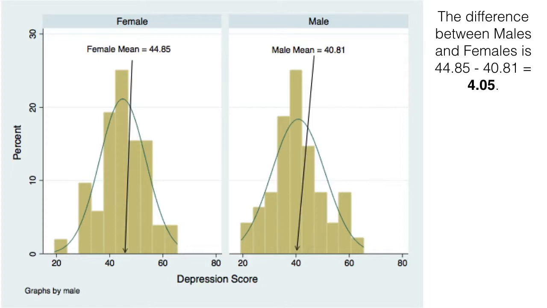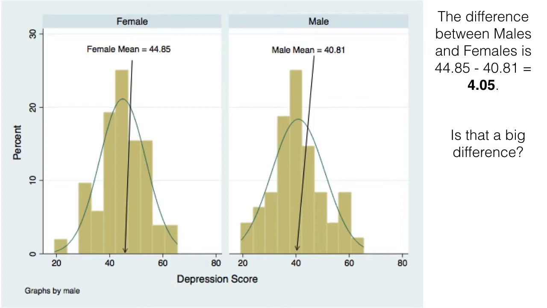Now you can see that there are men that have high depression scores around 60 and women that have low depression scores around 20. So we're just talking about the means of the groups, not individuals in the groups. But we have this mean difference of 4.05, and we want to ask the question, are there differences in depression scores between men and women? So is 4.05 a big difference? Is that a difference that we would expect by random chance? Is this the difference that we're going to get all the time?